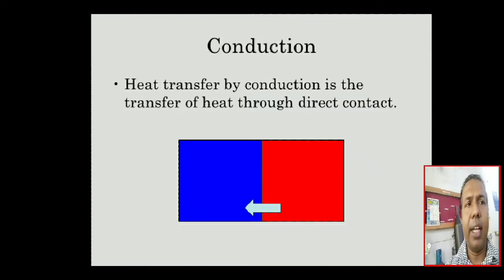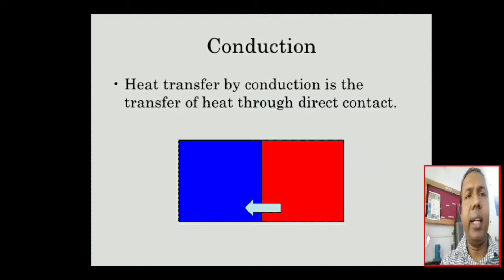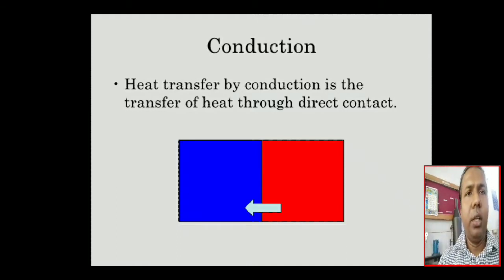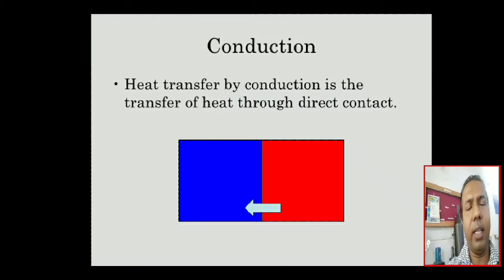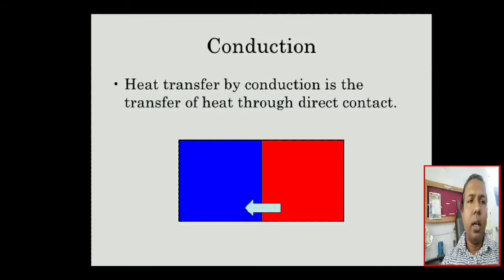Now let us study conduction. Heat transfer by conduction is the transfer of heat through direct contact. Suppose there is direct contact with any metal, and if you sense the temperature, it is called conduction. In this figure, the red body is the hot body and the blue body is the cold body.